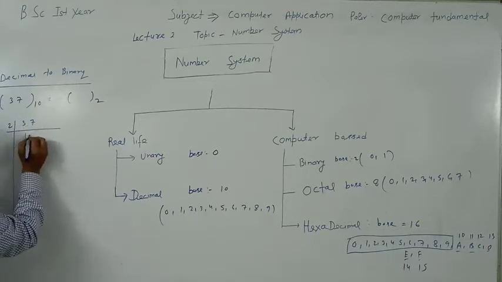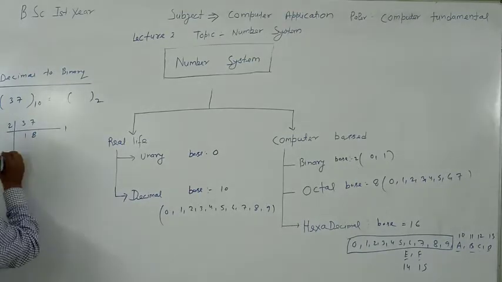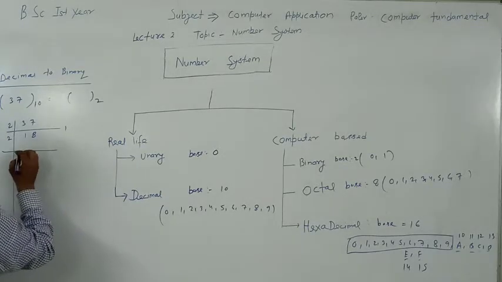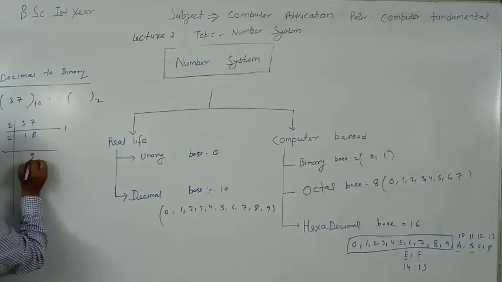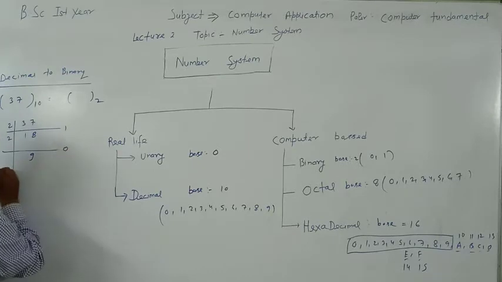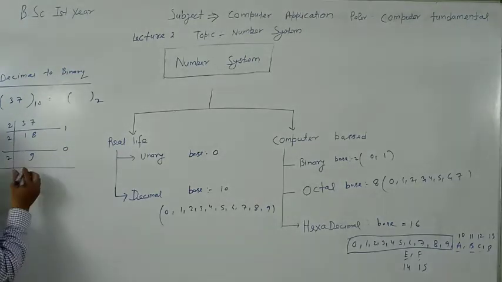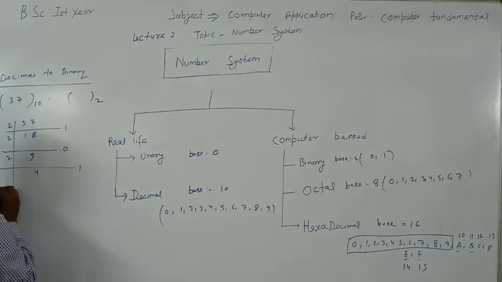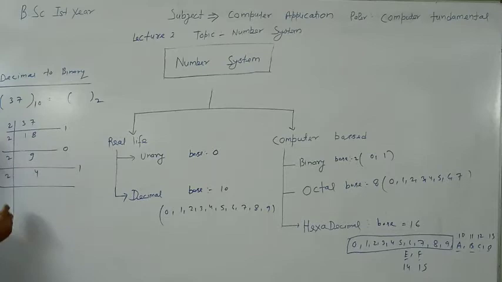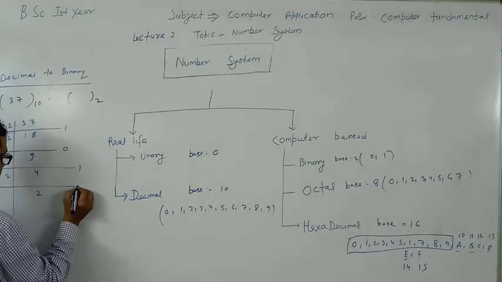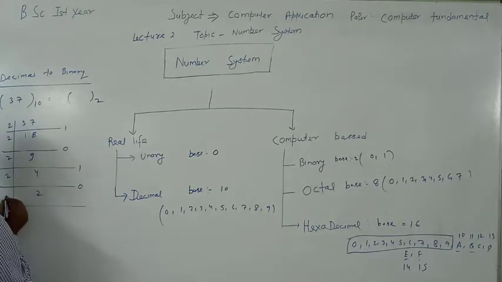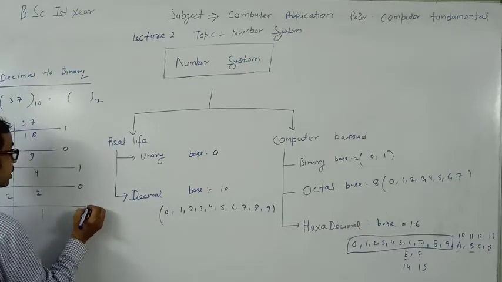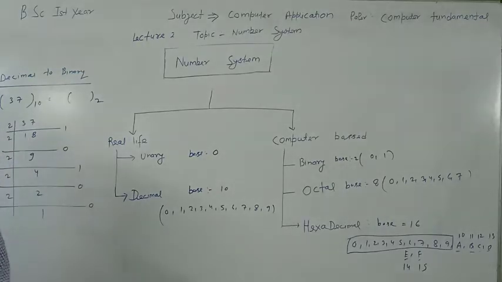37 divided by 2 is 18, remainder 1. 18 divided by 2 is 9, remainder 0. 9 divided by 2 is 4, remainder 1. Now divide 4 by 2, remainder 0. Now divide 2 by 2, remainder 0, and then 1.